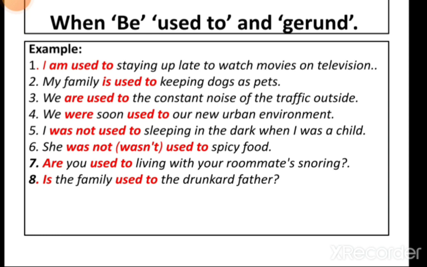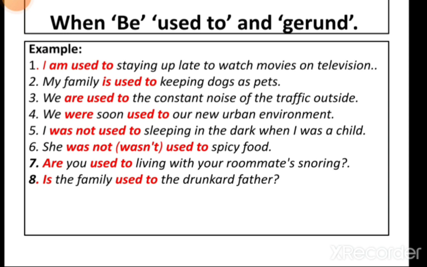Similarly, it is so in rest of the sentences. Like in sentence 2, keeping, then sleeping in sentence 5, living in sentence 7th, and rest of sentences like spicy food and drunkard father, etc., are the noun phrase.